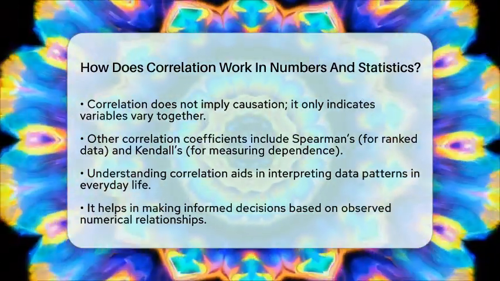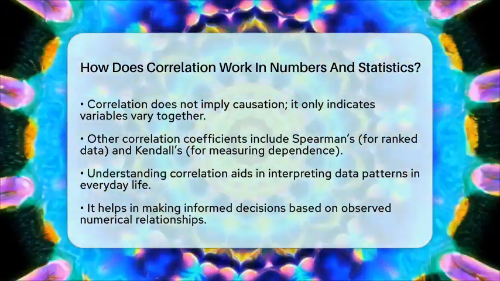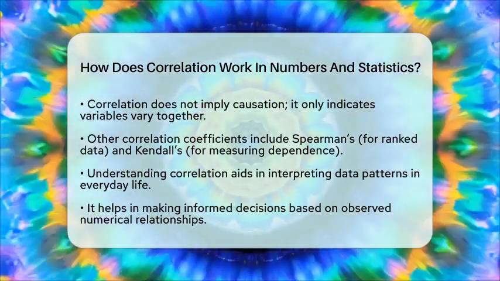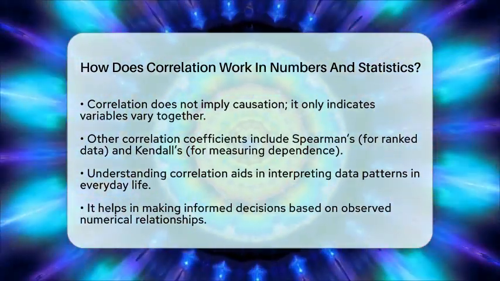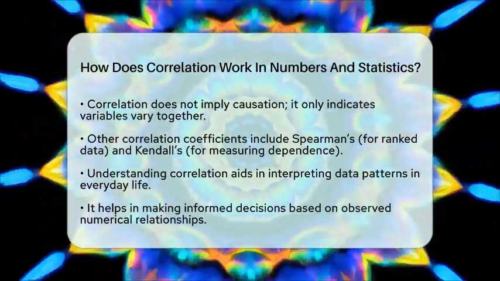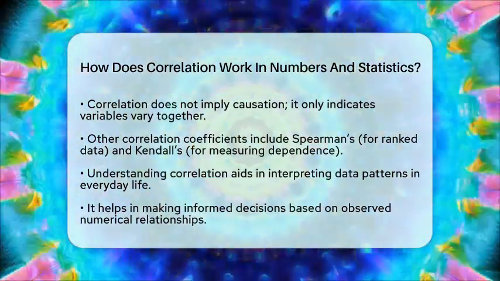In summary, correlation provides a clear numerical summary of how two variables change in relation to each other. It helps us uncover connections within numerical data and statistics, making sense of the world around us.